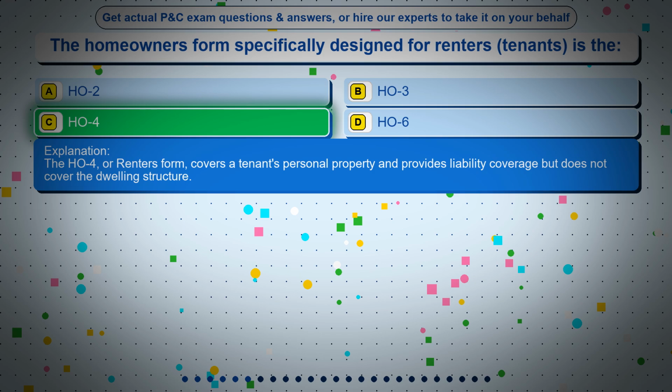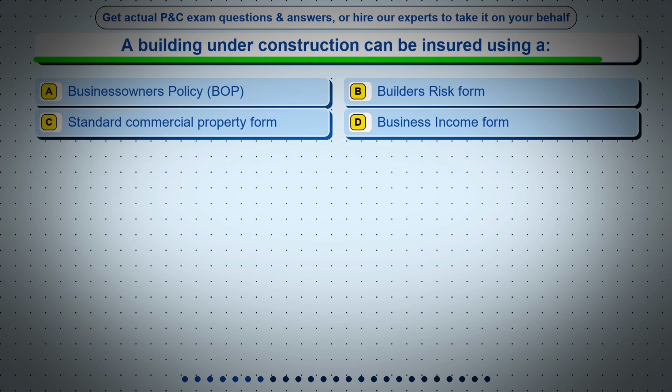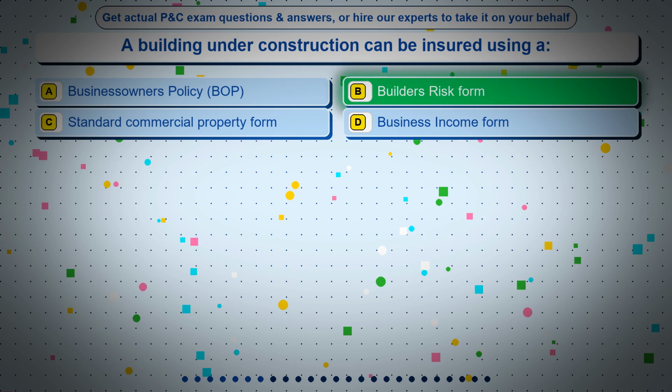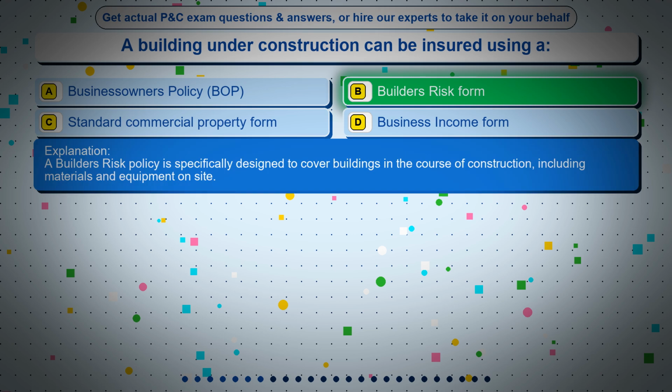Question 7. A building under construction can be insured using: option A, business owner's policy, BOP. Option B, builder's risk form. Option C, standard commercial property form. Option D, business income form. The correct answer is option B, builder's risk form. A builder's risk policy is specifically designed to cover buildings in the course of construction, including materials and equipment on site.